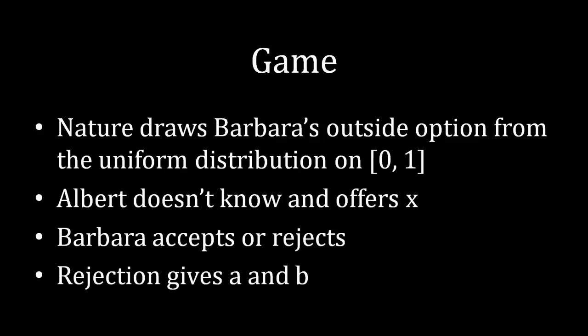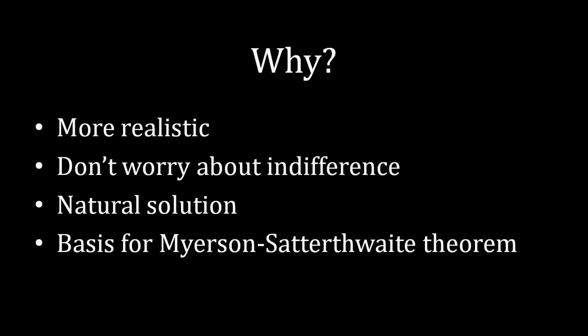All right, now let's take a step back here and explain why we actually want to do it this way. Why are we choosing to have this uniform distribution and this continuous probability distribution thrown into the mix? Why are we spending time trying to figure these things out? Well, for one thing, this is more realistic. You could imagine that Albert and Barbara are negotiating over a car here, and Albert doesn't exactly know what type of a vehicle Barbara will get if Barbara rejects his offer.